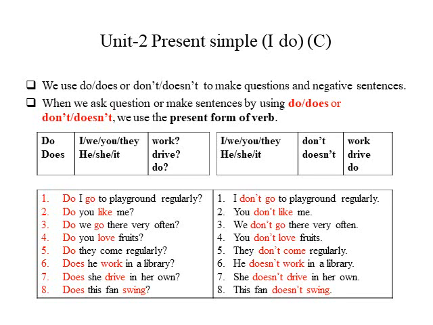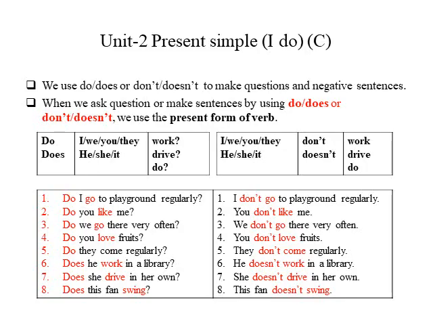So whenever I, you, we, they, we use don't and the present form of the verb. But when he, she or it, any one of these, he does not work in a library. She does not drive in her own. This fan does not swing. Here also, when we use does not, we cannot say does not works.